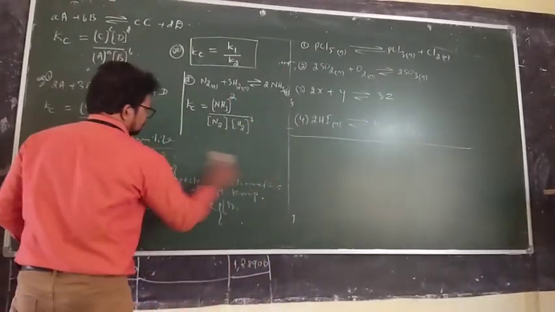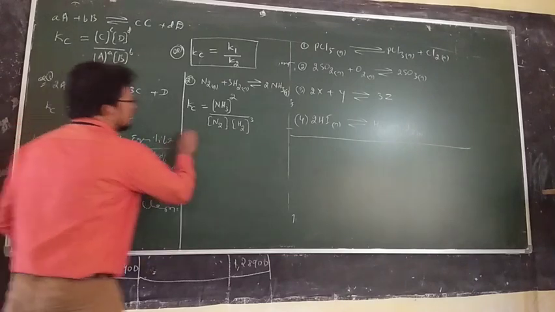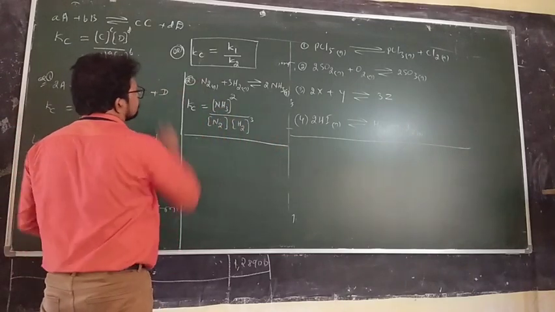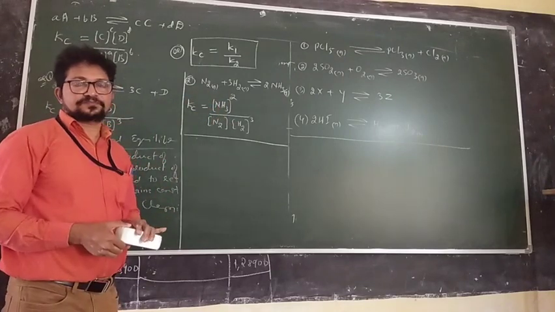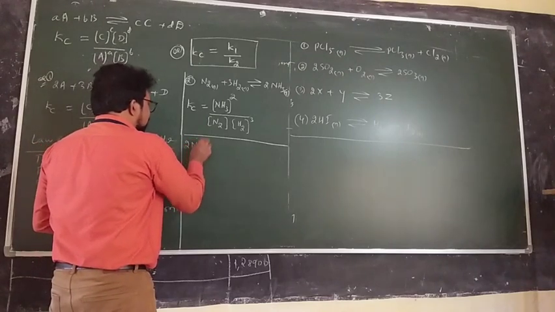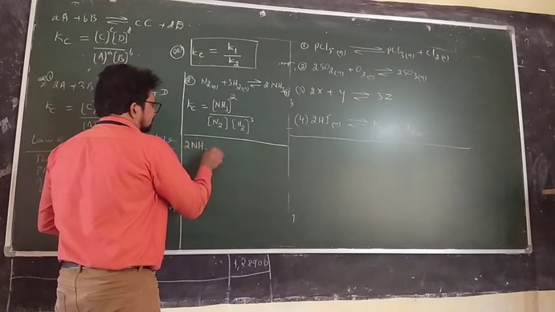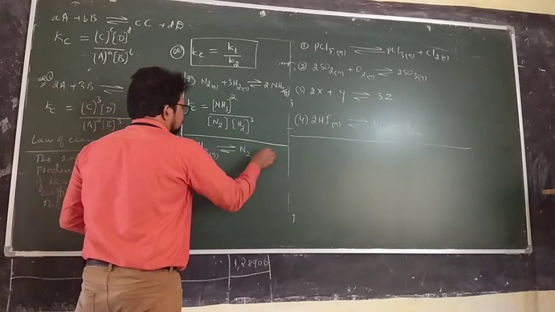What is the equation here? N2 plus 3H2 giving 2NH3. Suppose I take the reaction of dissociation of ammonia, 2NH3 gas giving N2 gas plus 3H2 gas.